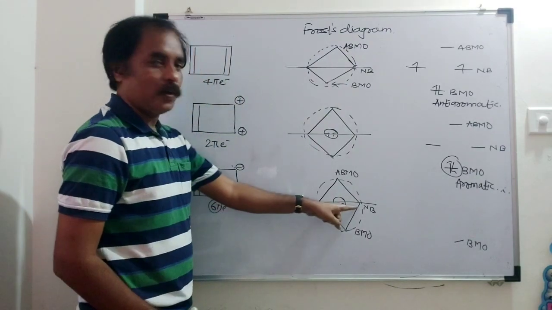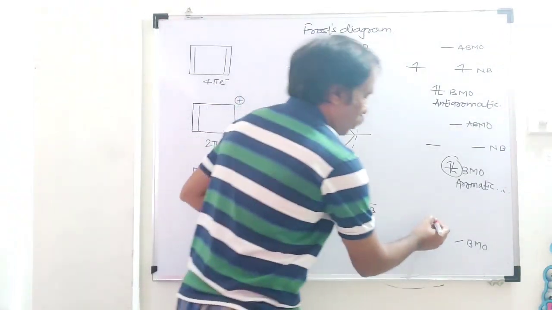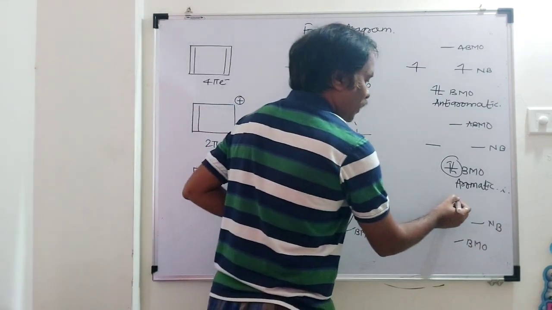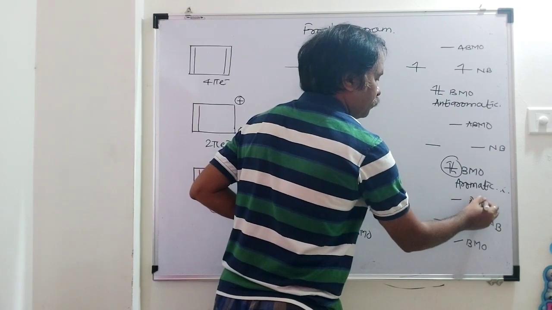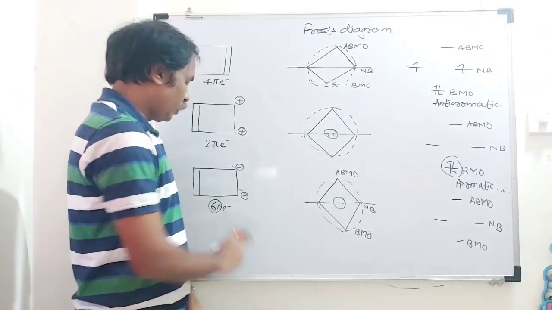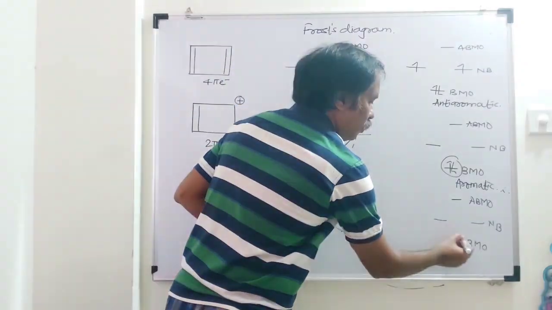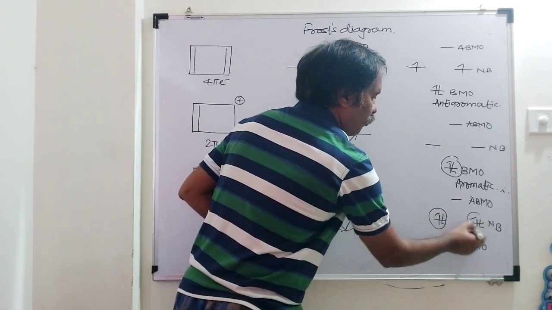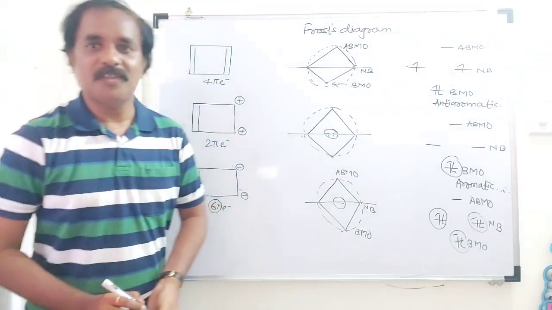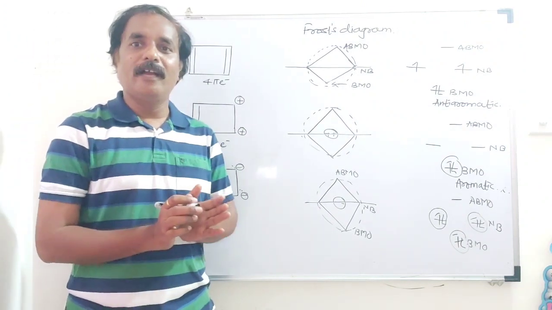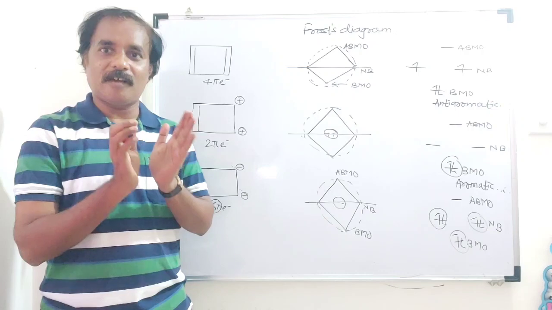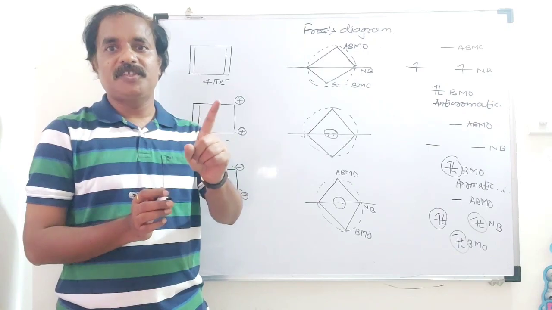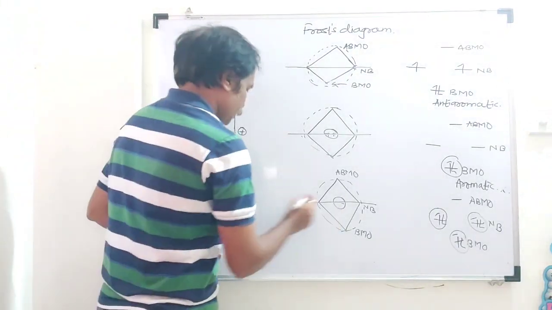Bonding molecular orbital, BMO. On this line there are 2 carbon atoms, part of the non-bonding molecular orbital, NB. And above this there is 1 carbon, part of the anti-bonding molecular orbital. Here the total number of electrons is 6: 1, 2, 3, 4, 5, 6. All electrons are paired and there is a diamagnetic ring current. When all electrons are paired there is a diamagnetic ring current, and that compound is said to be aromatic. This compound is aromatic.